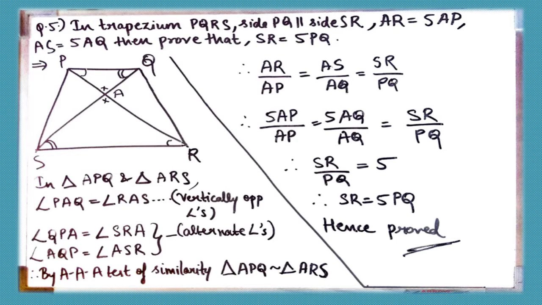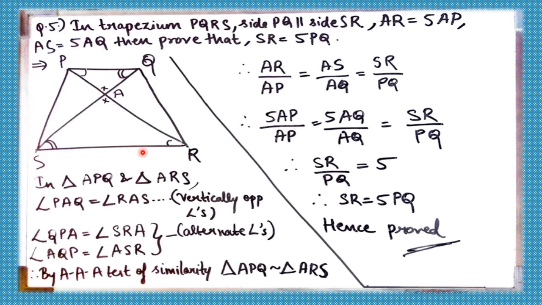Okay, so this is the fifth question. In trapezium PQRS, side PQ is parallel to side SR. AR is equal to 5 AP, AS is equal to 5 AQ, then prove that SR is equal to 5 PQ. If you see the diagram, this is a trapezium where PQ and SR are parallel sides.